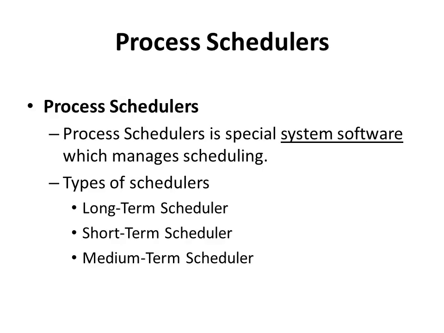Process scheduler. Process scheduler is a special system software that manages scheduling. This means it manages the scheduling of processes from different queues, allocation of CPU to these processes, and the removal of processes from the CPU. Process schedulers are of three types: long-term scheduler, short-term scheduler, and medium-term scheduler. Now let us look at each of these schedulers in detail.